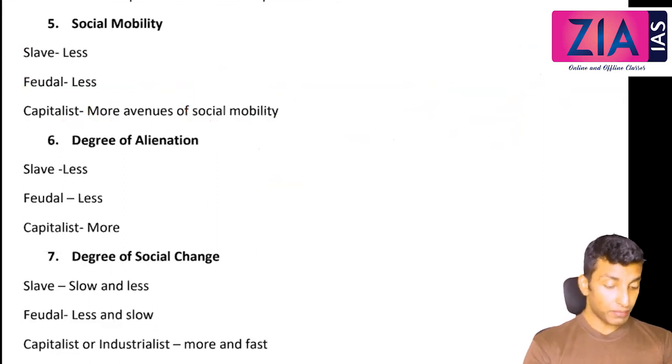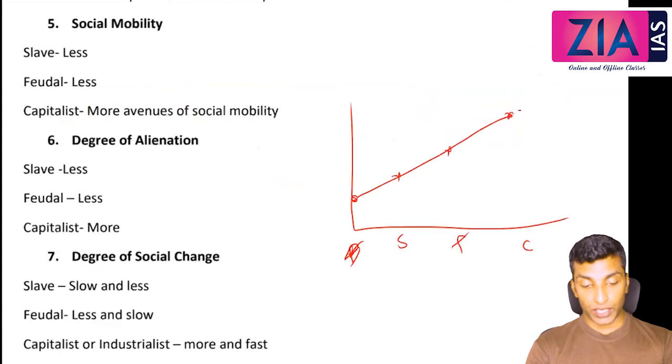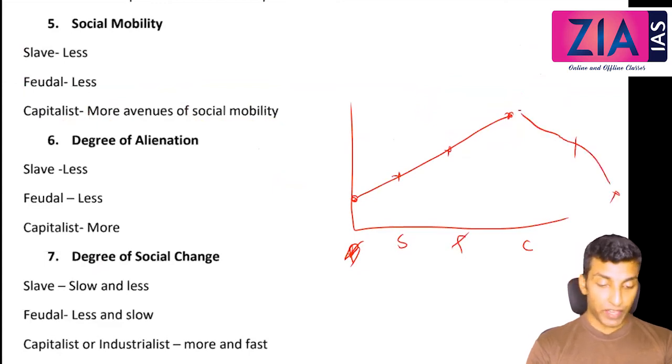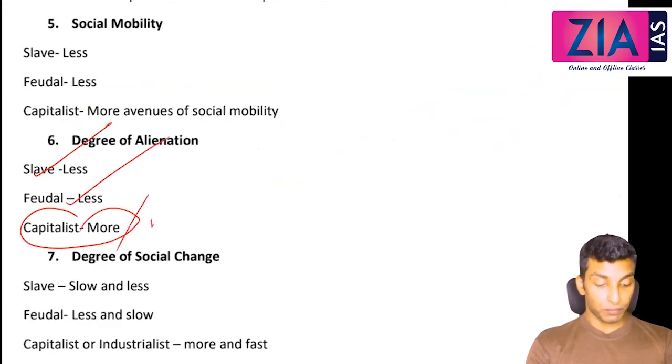Degree of alienation. Alienation, if you remember, I have discussed like this. Primitive, we don't want to discuss primitive. This is slave society or ancient, this is feudal, and it reaches its peak in capitalism. We don't want to talk about socialism or communism here, but anyway we have covered this. So slave society it is less, feudal it is less, capitalist or industrial it is more.